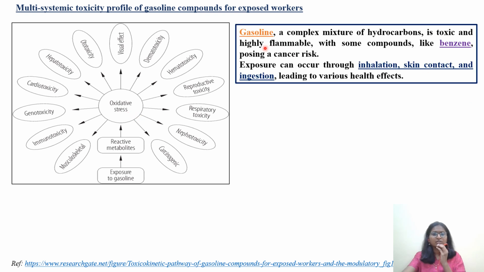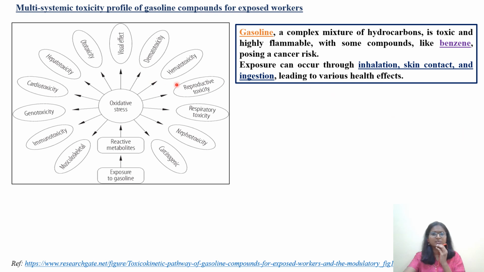Gasoline is a complex mixture of hydrocarbons, toxic and highly flammable, with some compounds like benzene posing a cancer risk. One of the major components in gasoline is benzene. Exposure can occur through inhalation, dermal and oral routes, leading to various health effects.